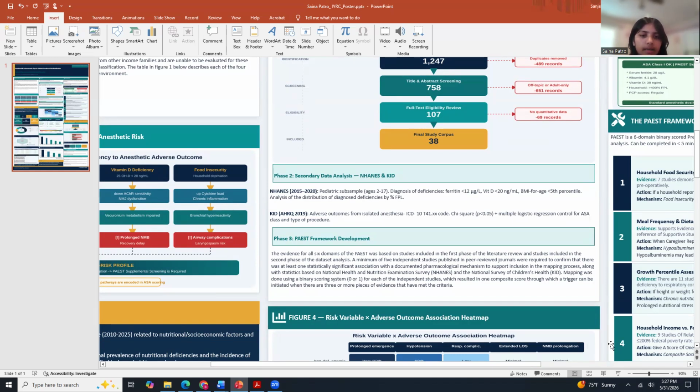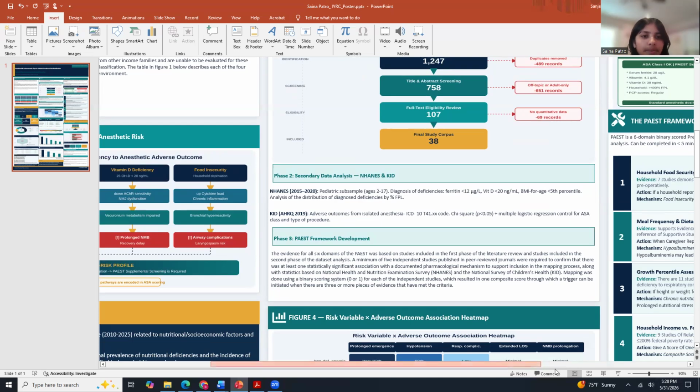From the Kids' Inpatient Database, we find that children in the lowest income quartile experience anesthesia-related adverse events at 2.3 times the rate of the highest income quartile. P-value less than 0.001. And here is the most important analytical result in the study. That finding persists after full multivariate adjustment for ASA class and procedure type. When you control for clinical severity and procedure complexity and the gap still remains, what is left is unexplained variance. And that unexplained variance is explained precisely by the nutritional and socioeconomic variables that ASA does not measure.